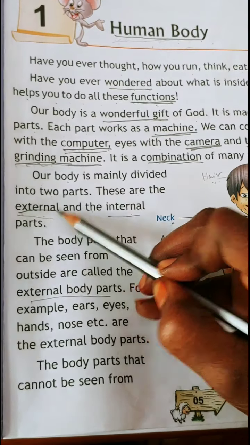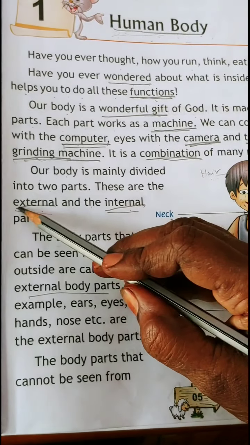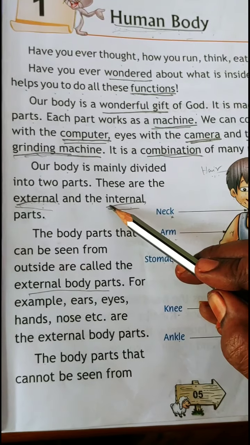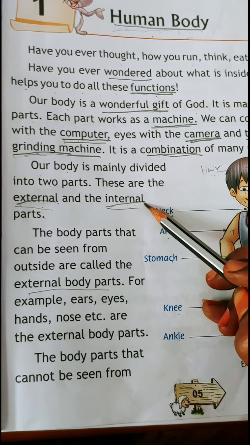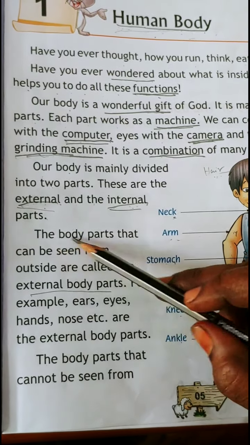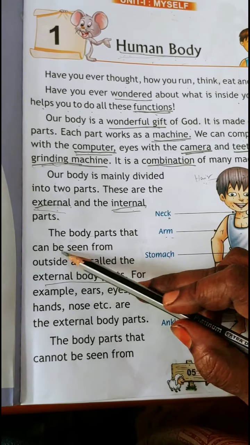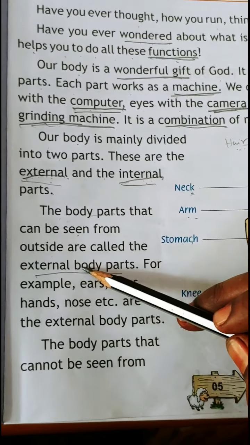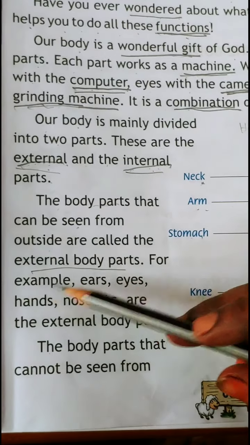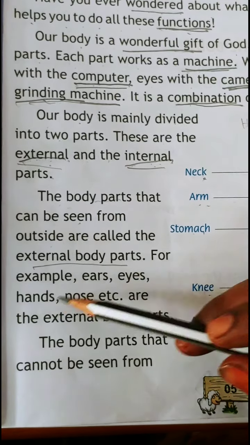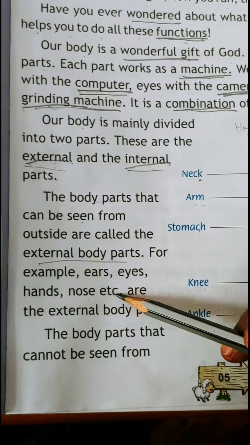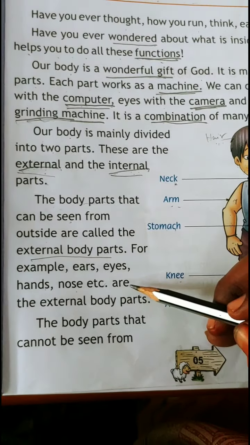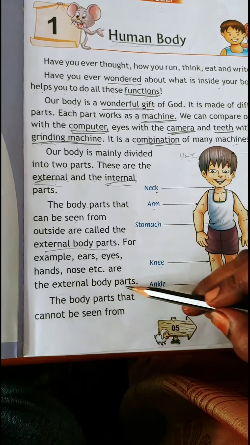External, underline external children, and internal also. E-X-T-E-R-N-A-L. External and internal. I-N-T-E-R-N-A-L. Internal parts. The body parts that can be seen from outside are called the external body parts. For example, ears, eyes, hands, nose, etc. So all the body parts you can see in this picture, children, are the external body parts.